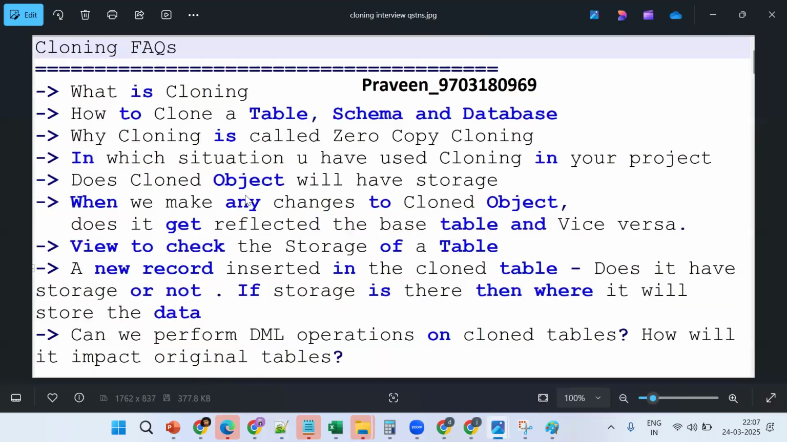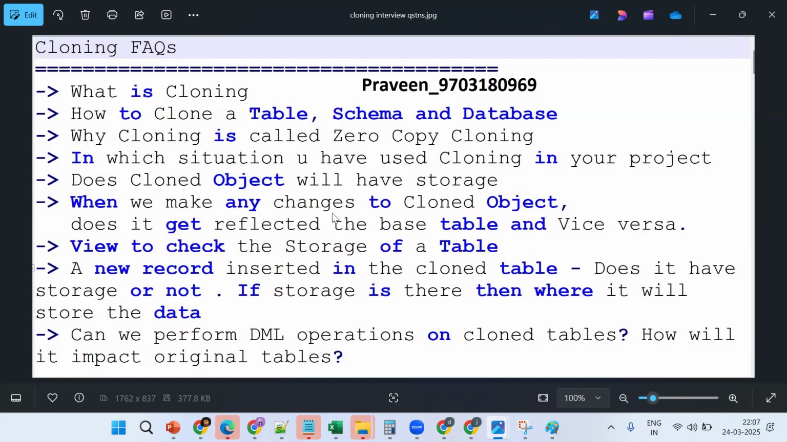Tell me why cloning is called zero-copy cloning. Because there is no storage cost and no computation cost. In which situations have you used clone? Mainly for testing with prod data or for backup purposes. Does a cloned object have its own storage? No, unless any changes are made; we'll see that.